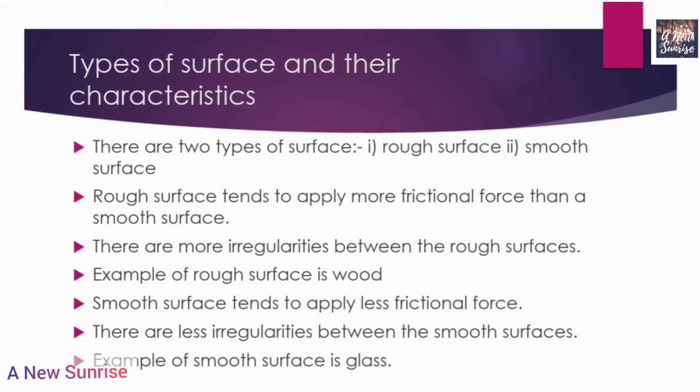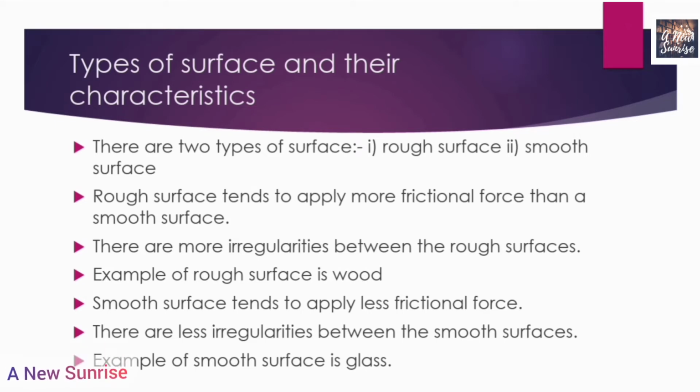There are more irregularities between the rough surface as compared to the smooth surface. One example of rough surface is wood. Smooth surfaces tend to apply less frictional force as compared to rough surfaces. There are less irregularities between the smooth surfaces. An example of smooth surface is glass.